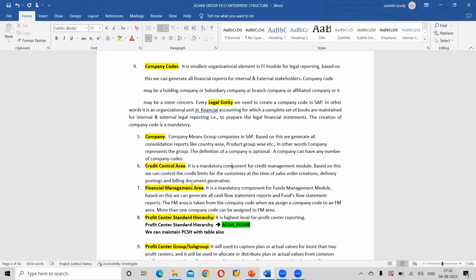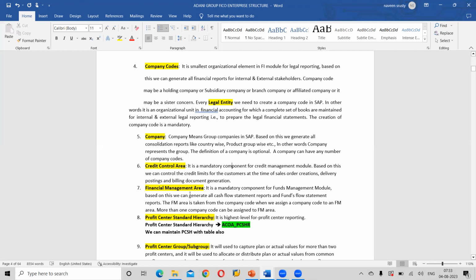Is this clear? Any questions on credit controlling area? And now it's a mandatory component. It's a mandatory component for every company. Yes, no? Yeah. Any questions on this? Able to hear me? Yeah, Naveen. Clear. Right.